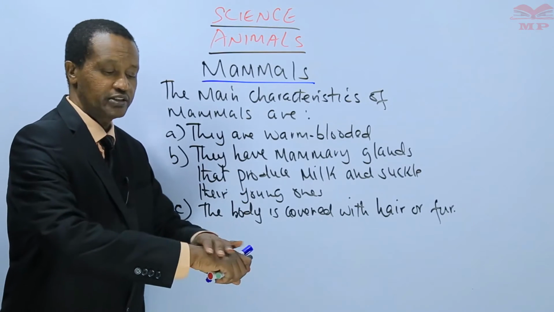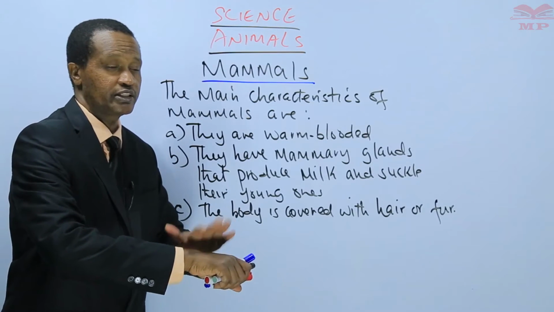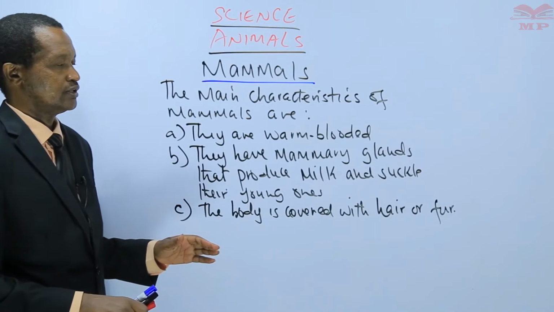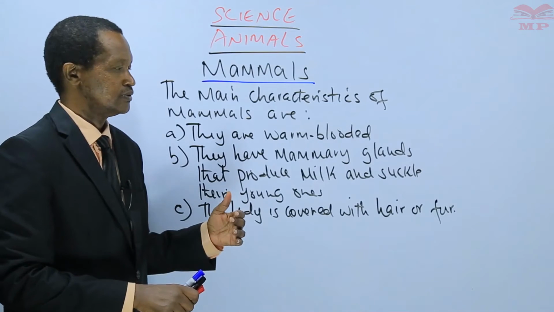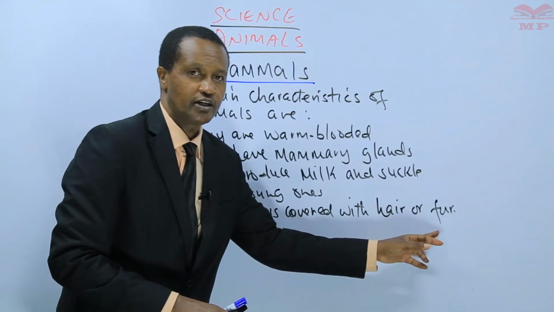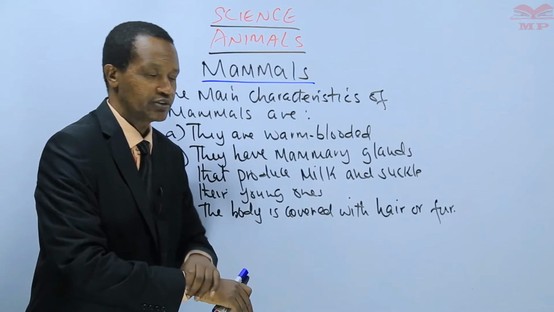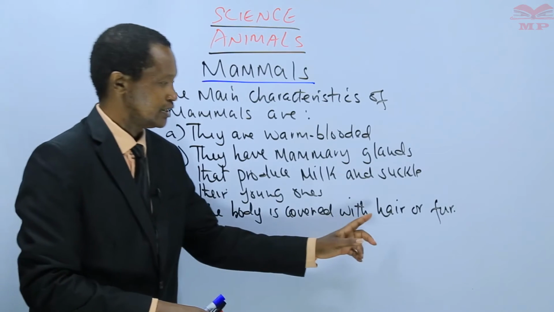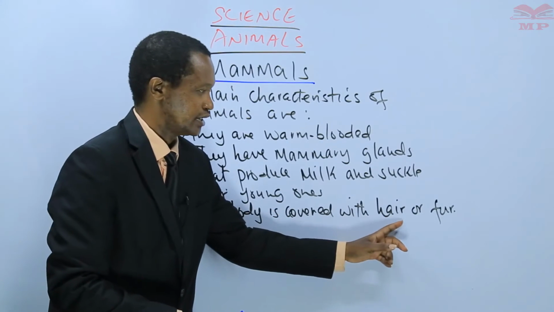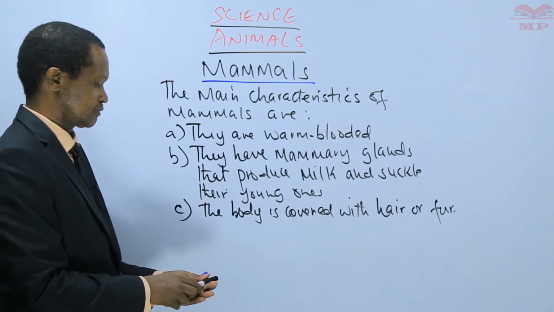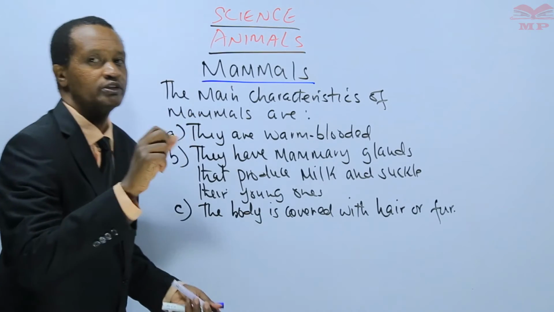If you look at mammals like human beings, they have hairy skin. There is hair on the skin. If you look at mammals like cows, goats, they have fur. They have fur on their skin. So mammals have their bodies covered with hair or fur. That is the third characteristic of mammals.